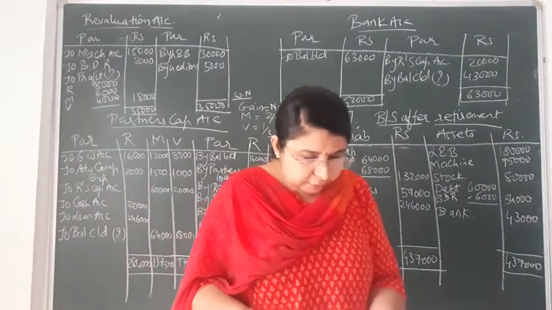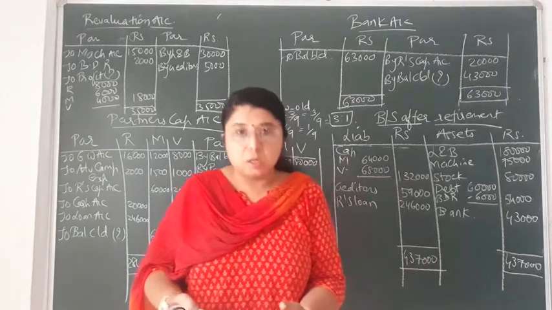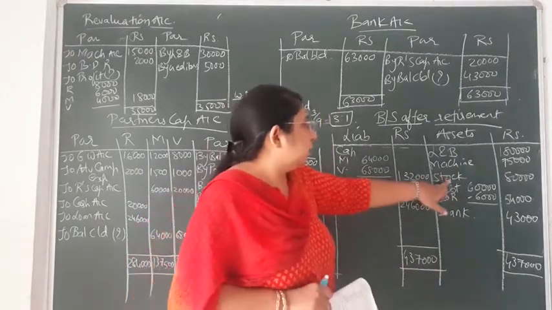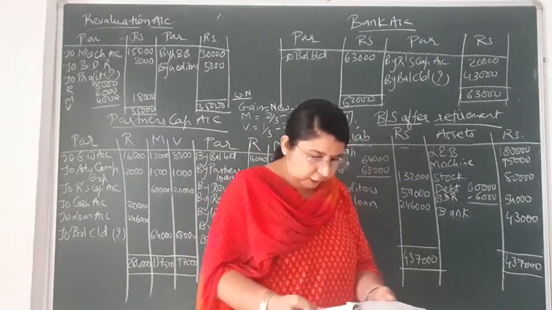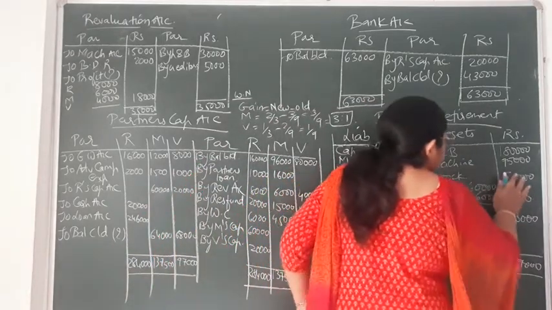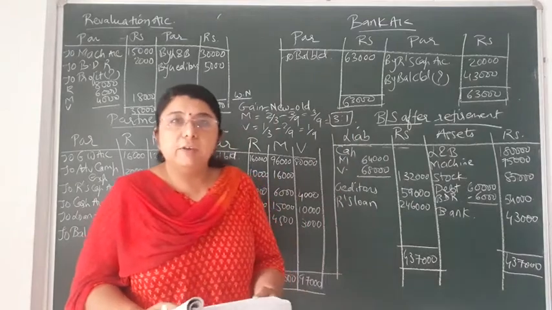Now the third adjustment, stock is remaining. So stock value, that is 85,000. No adjustment is there on stock. So as it is, you will be writing the value of stock, that is rupees 85,000.